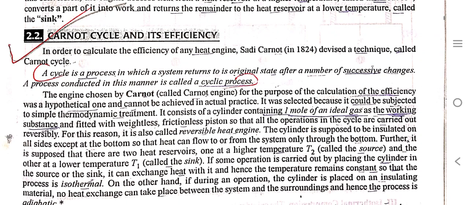Now, the main important topic is the Carnot cycle and its efficiency. A cycle is a process in which a system returns to its original state after a number of successive changes. A process conducted in this manner is called a cyclic process. The engine chosen by Carnot, called the Carnot engine, for the purpose of calculation of efficiency, was a hypothetical one and cannot be achieved in actual practice.